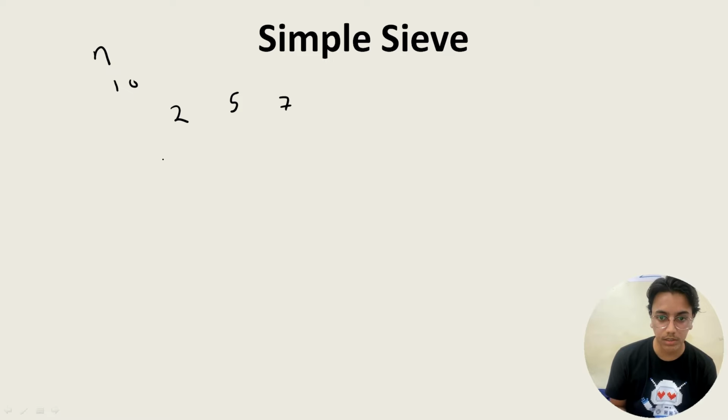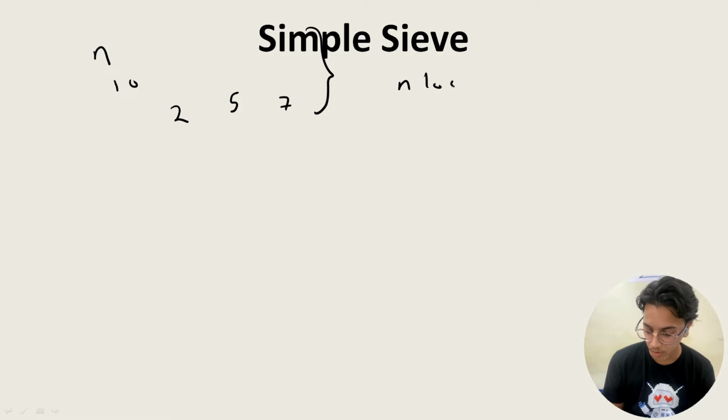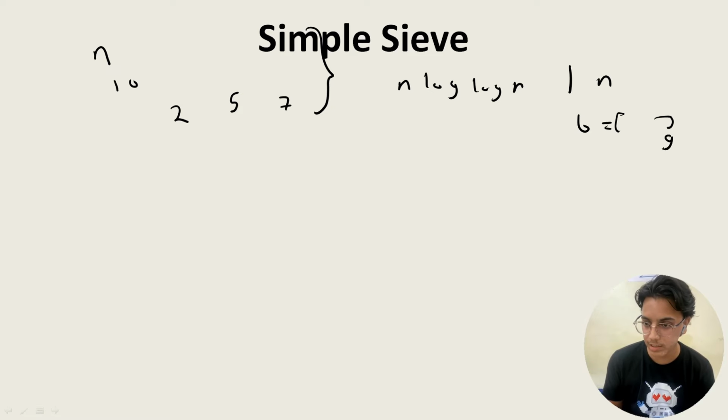Now coming from the algorithm point of view, what MCQs could be asked? This is a numerical that could be asked. Next, you can be asked what is the time complexity and space complexity. The time complexity is n log log n, okay, and the space complexity is n because we're creating a boolean array of size n. So the last index will be 9 if n is equal to 10 in this example. So this would be asked.